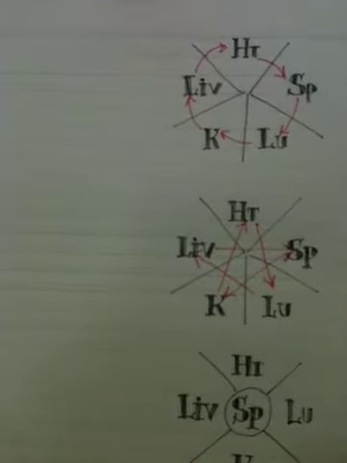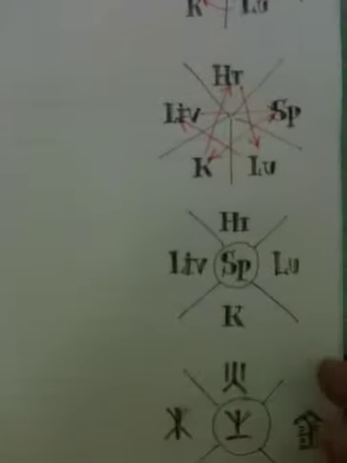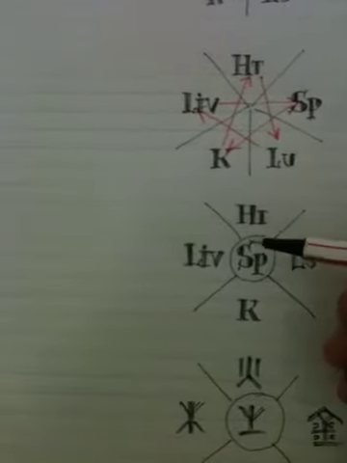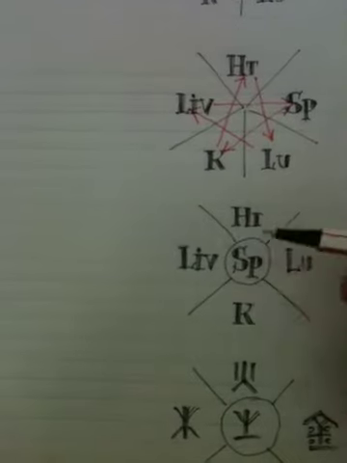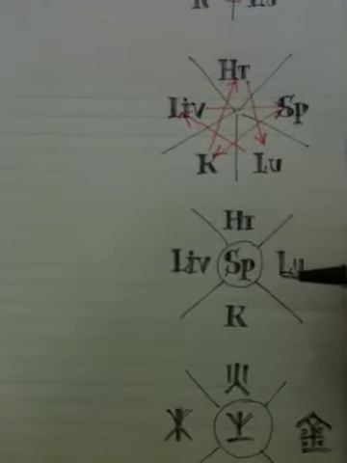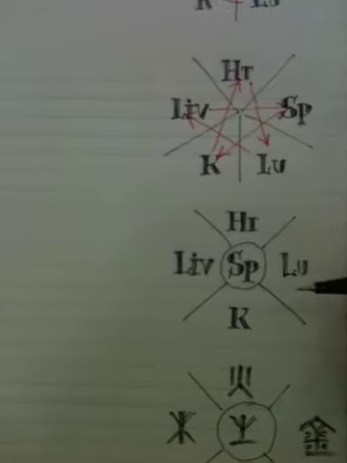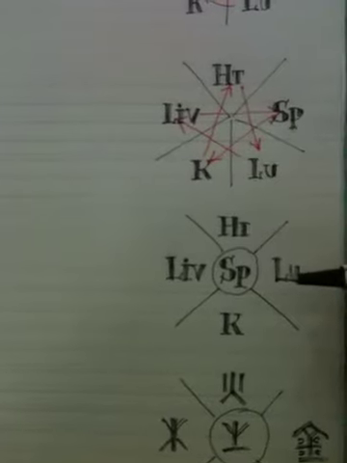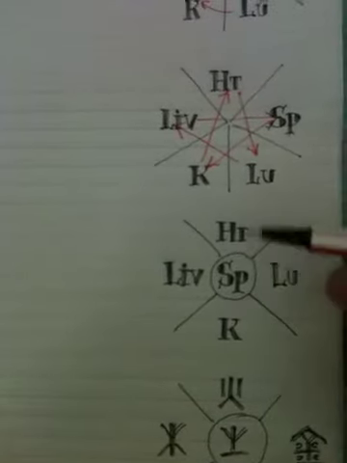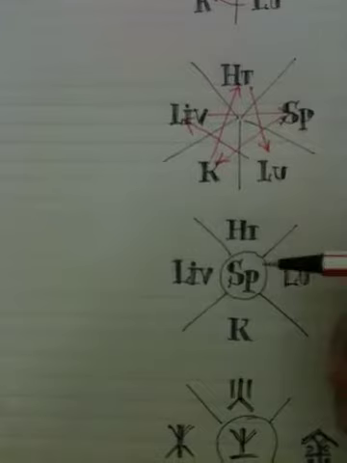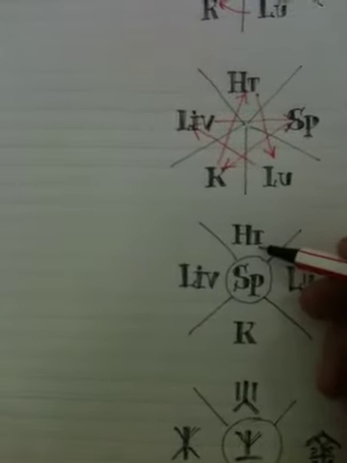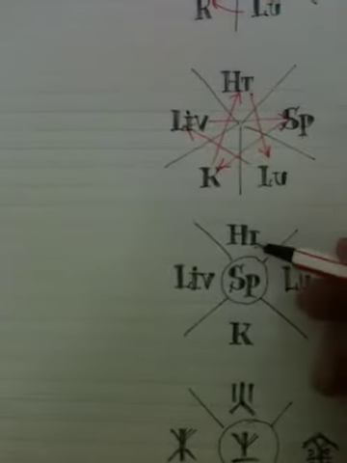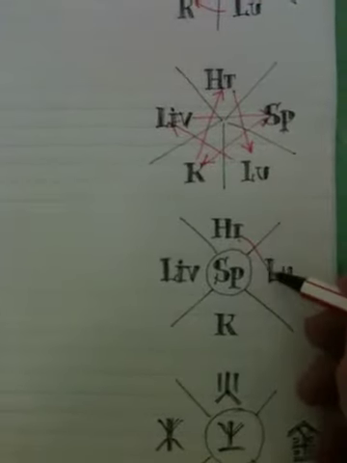But if we look at the old map, which was used for Wu Xing, we can see something a little bit different. So first, disease comes from the heart and it affects the lung. That is the first movement.